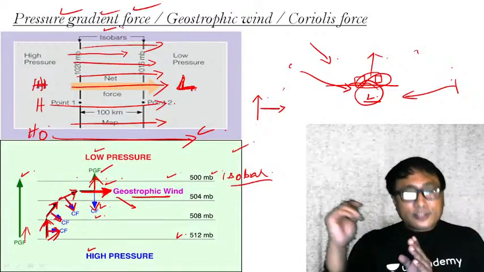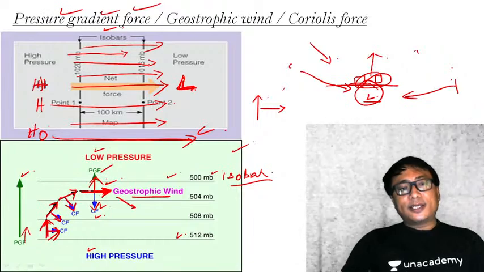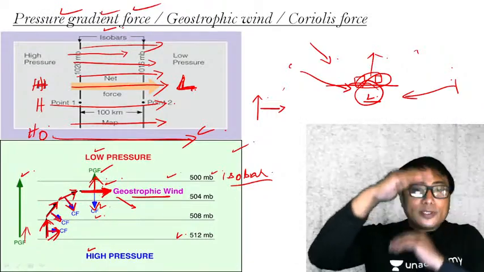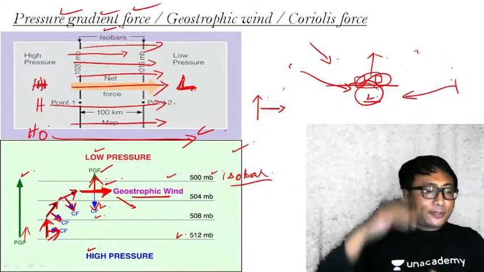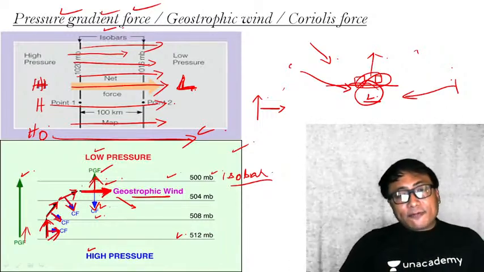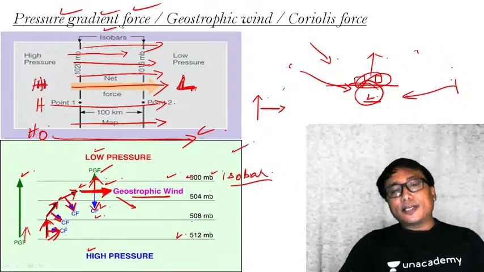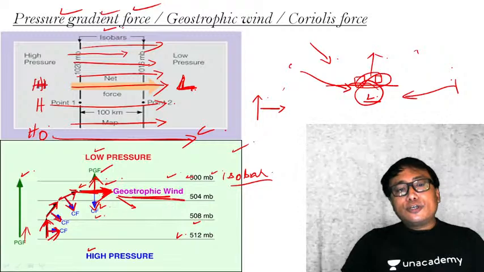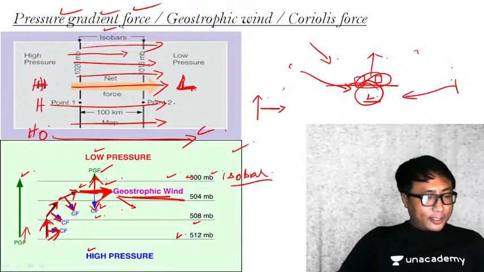It will continuously do so until it reaches a point where the pressure gradient force and the Coriolis force equal each other, acting in opposite directions, maintaining a flow which is parallel to the isobar. This wind is known as geostrophic wind. I hope that is clear.